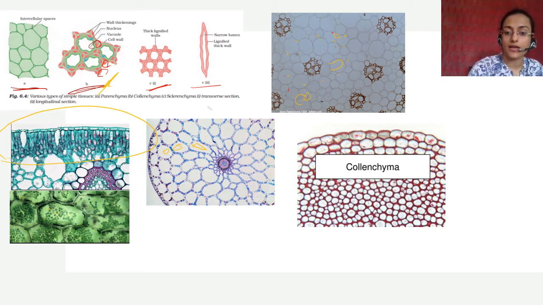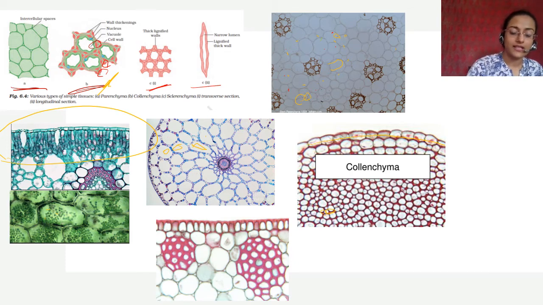This is epidermis. You can see these few layers beneath the epidermis is collenchyma. These are similar to parenchyma in that they are rounded, थोड़ा irregularly shaped, but they have these thickened corners, and it is not very regularly thickened. ऐसे नहीं है कि यहाँ पे जितना thick है उतना ही उधर भी thick होगा. They are irregularly thickened, and they are flexible and provide mechanical support.